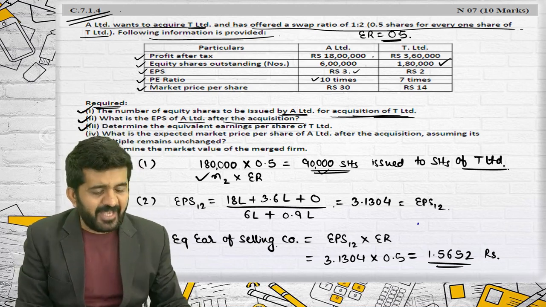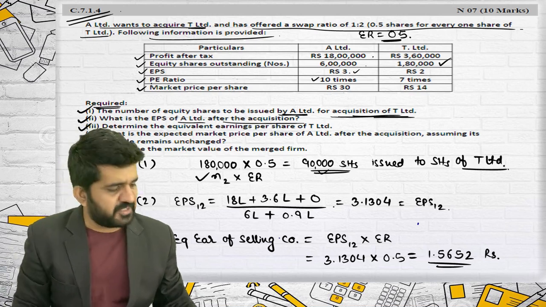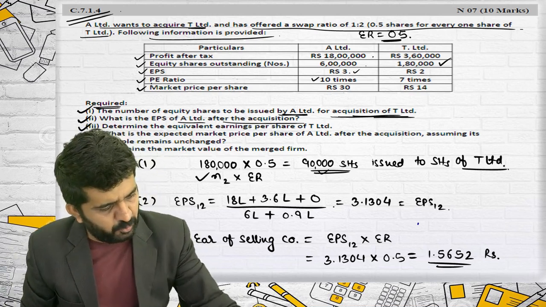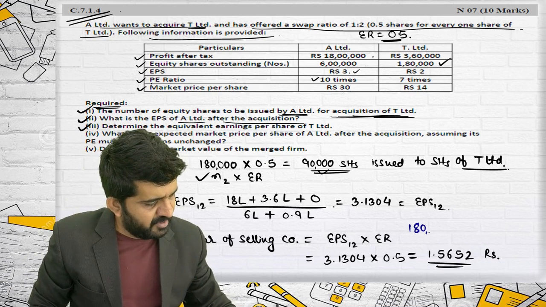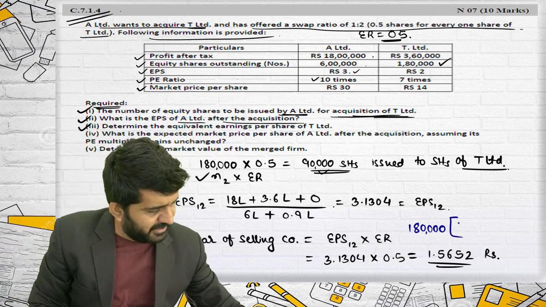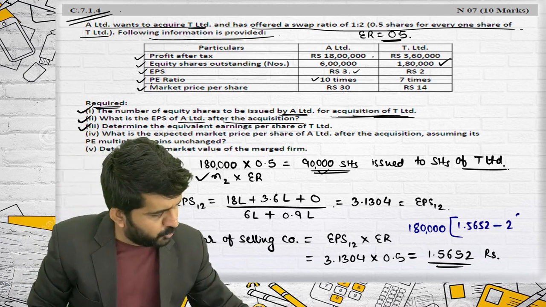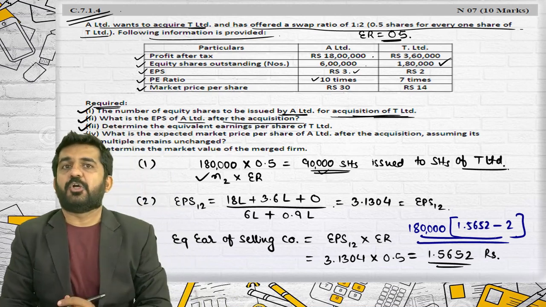But why this is found out is, if you want to find out profit and loss of selling company shareholders, how many shares were they having? 1,80,000. Their new EPS is 1.5652, and their old EPS was 2, so you can directly find out profit or loss.